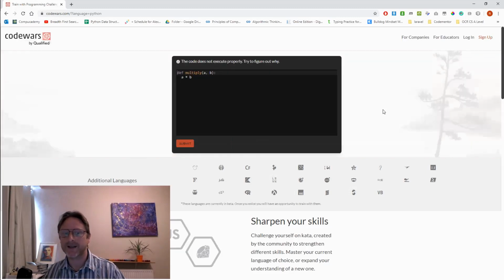Now, I have to pass this initiation before it will let me log in or sign up. So if you look at this code, you'll see there's a couple of problems with it. First one is that the function isn't obviously being called, but that isn't the issue here, because the way this platform works is all your functions get called by tests running in the background. So the actual problem they're looking for here is that a times b doesn't really mean anything on its own. We need to return it. Okay. Once we've done that, we can submit.